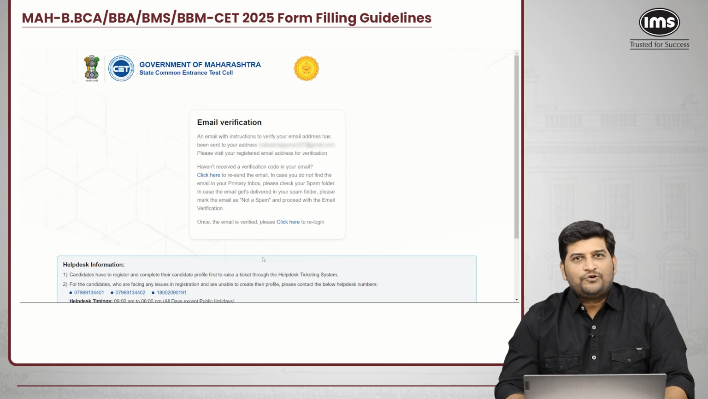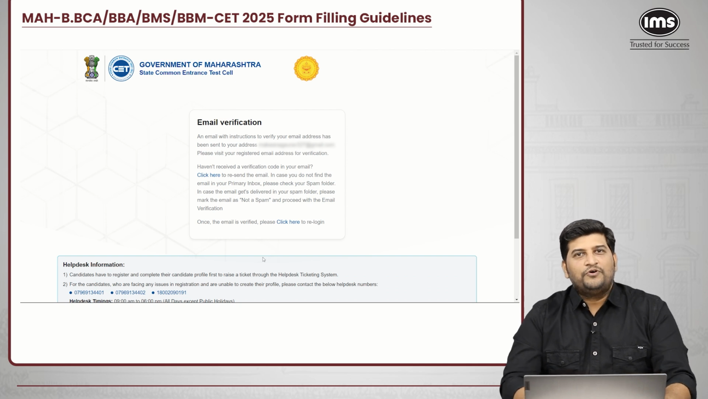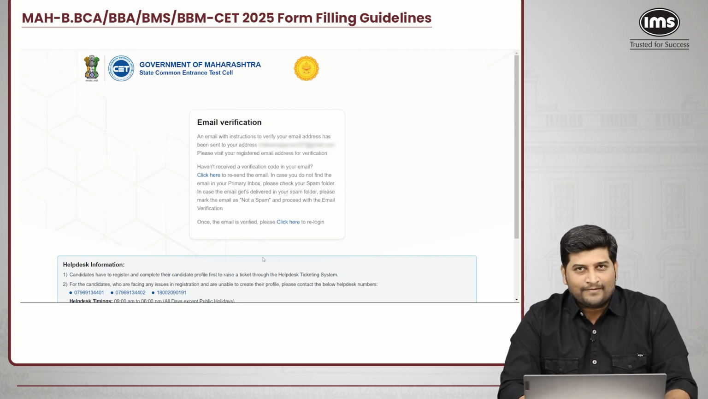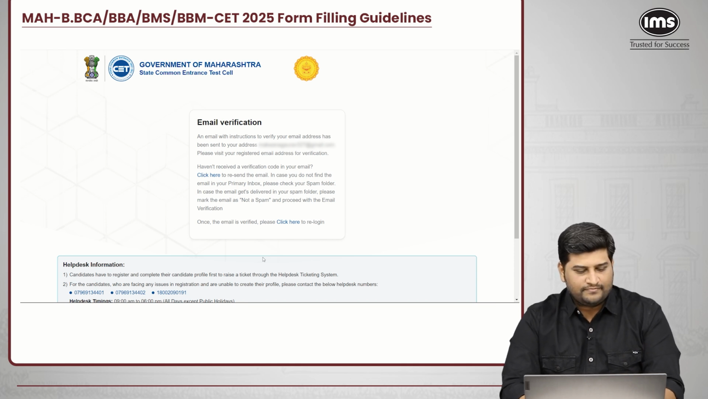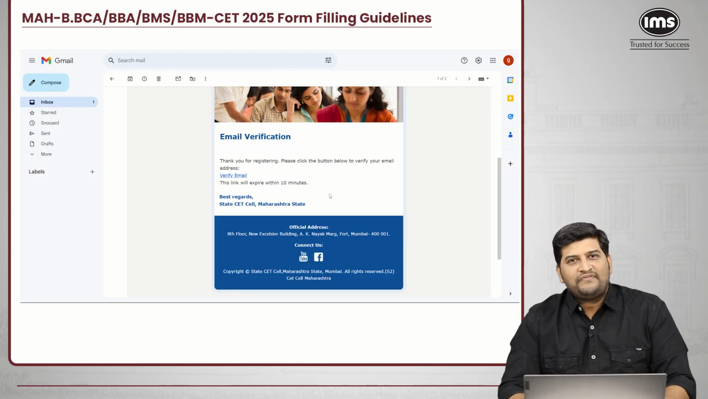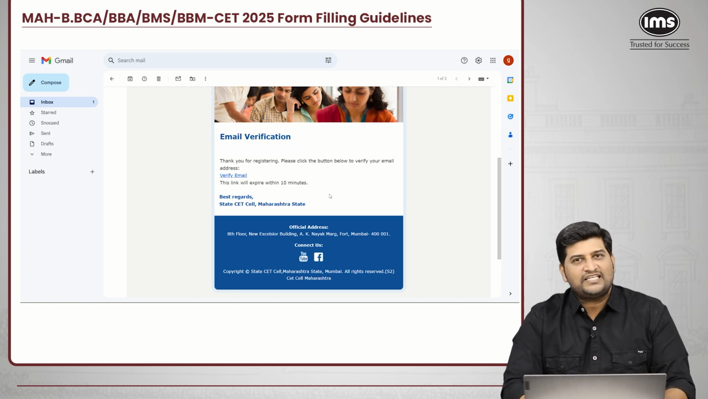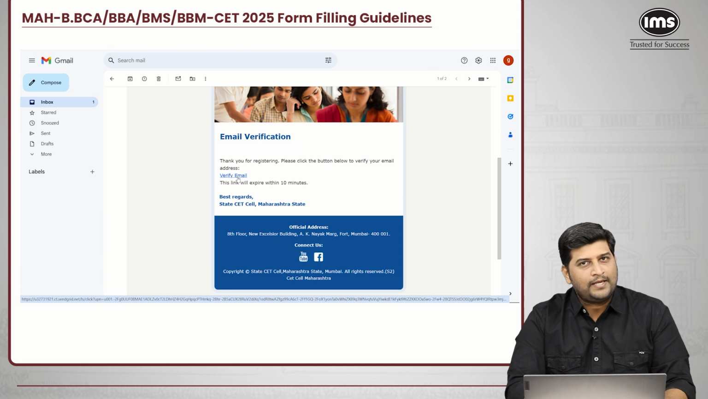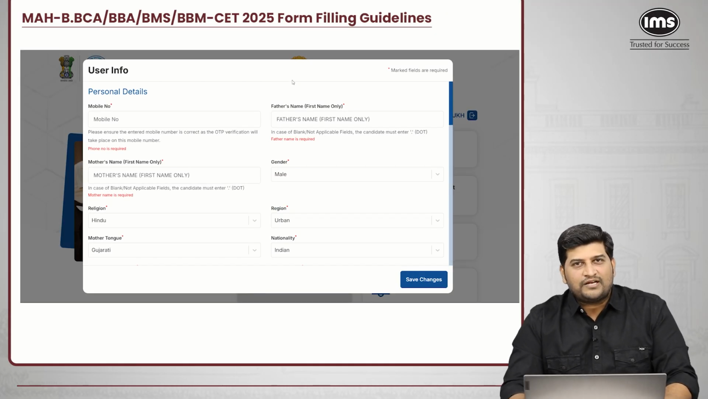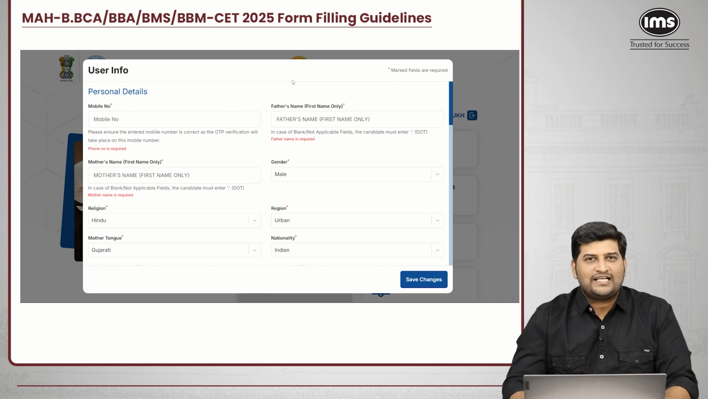As soon as you click on register, you will get a notification on your mail ID. Let's see what notification you have received. Once you get the notification, you will come across this message on the mail ID which you have registered. Just click on verify email. As soon as you click on verify email, your email address will get verified. Once you click on the verification mail, you will come across this page as user info.